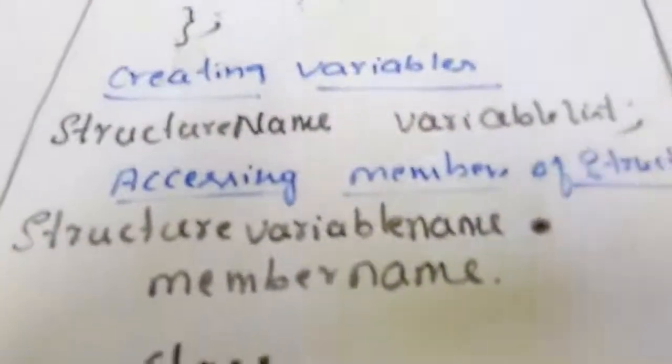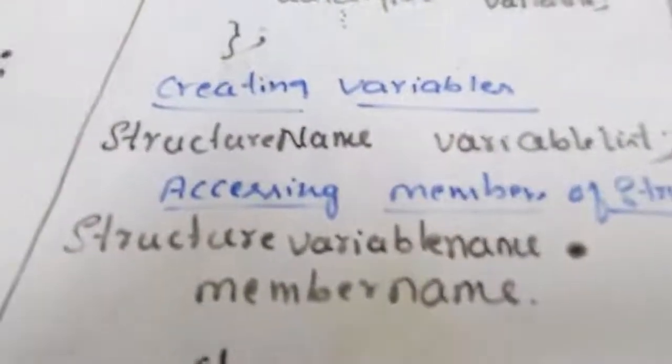Now, accessing members of a structure. How to access members of a structure? See here, where we accessed a member. S1 is a structure variable and SID is the member of the structure. S1.SID, isn't it? Structure variable name: S1 is the structure variable. Dot SID: SID is a member of the structure. Dot member name. This is the way to generalize this concept.